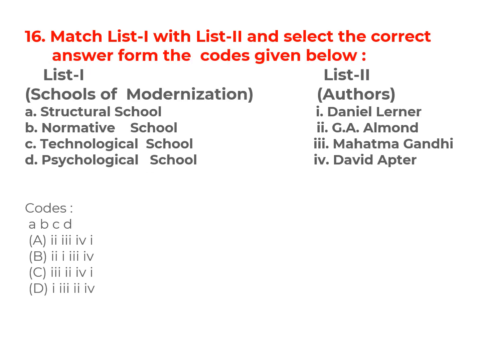Now you have to match the School of Modernization with authors. Structural School. This is a very famous school of G.A. Almond. Normative School. Mahatma Gandhi. Technological School. David Apter. Psychological School. Daniel Lerner. So the correct option for this question is option A, 2341.